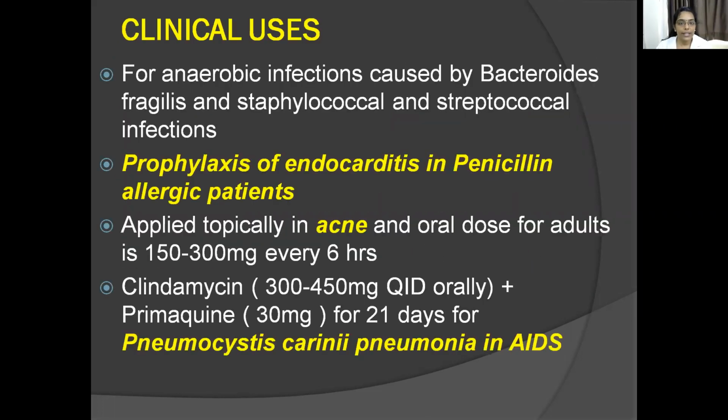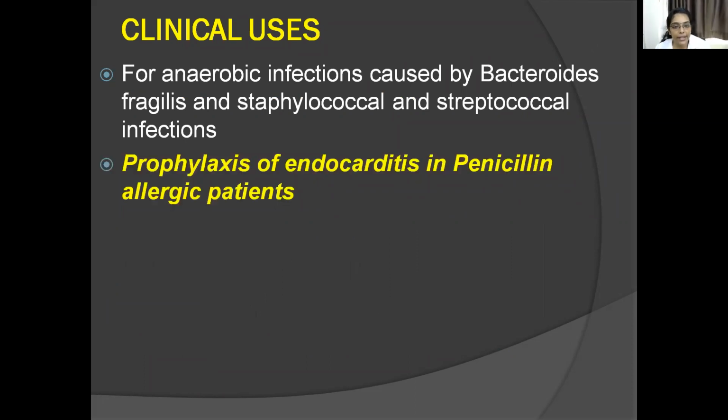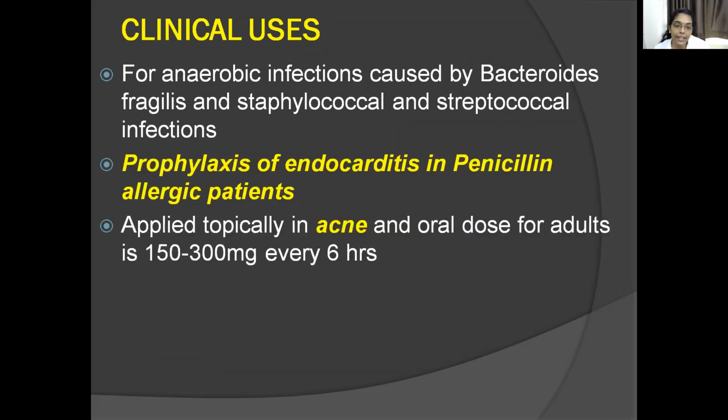So once again, let's see the uses. For anaerobic infections caused by Bacteroides fragilis and staphylococcal and streptococcal infections. For prophylaxis of endocarditis in penicillin allergic patients. Then in acne, for mild acne it is applied topically, and for severe conditions, an oral dose of 150 to 300 mg every 6 hours.